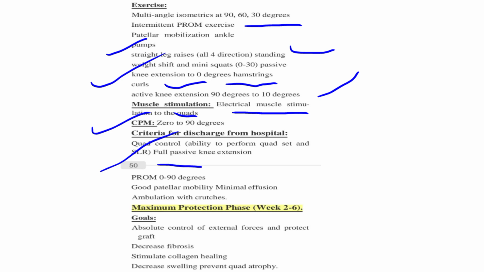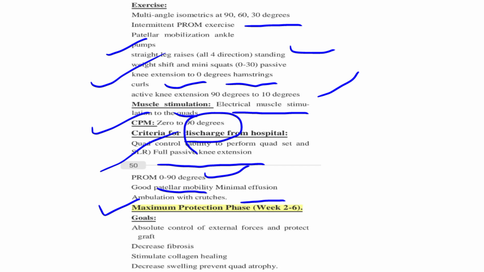Quads control, full passive knee extension, passive range of motion 0 to 90 degrees. If the patient has good patellar mobility, minimal effusion, and ambulation with crutches, we have to discharge him from the hospital.